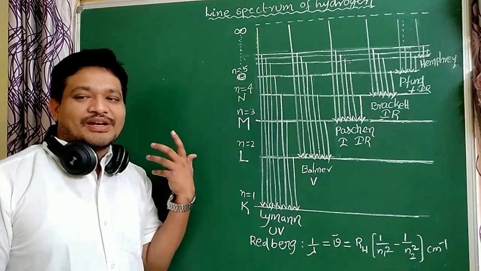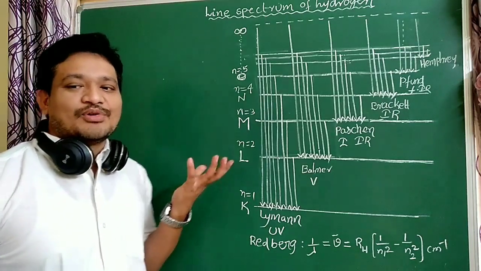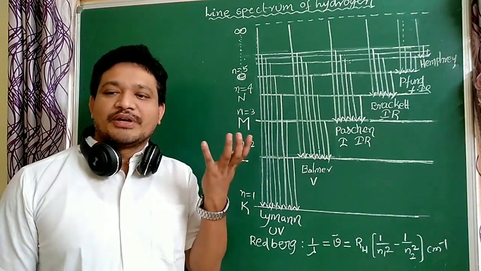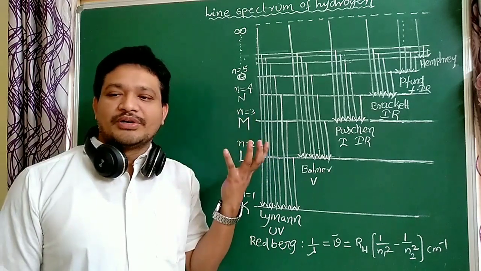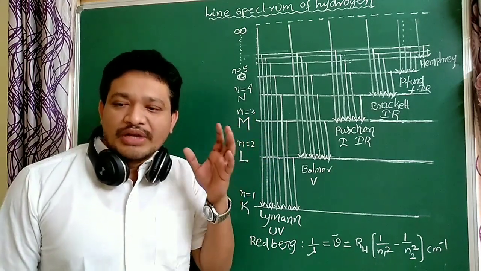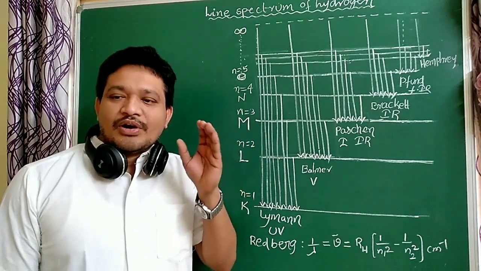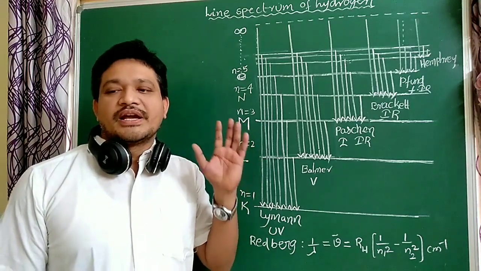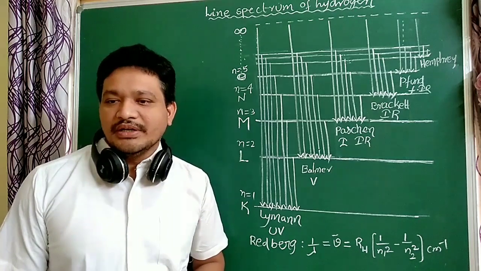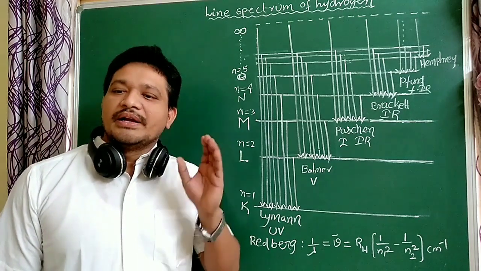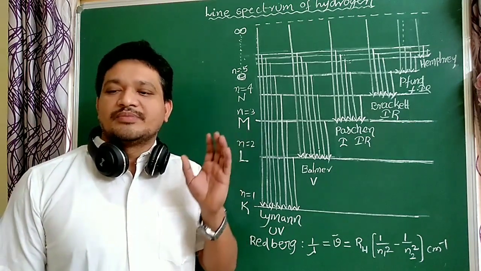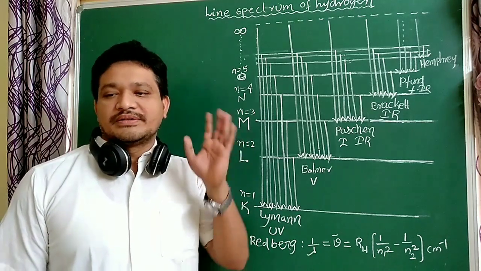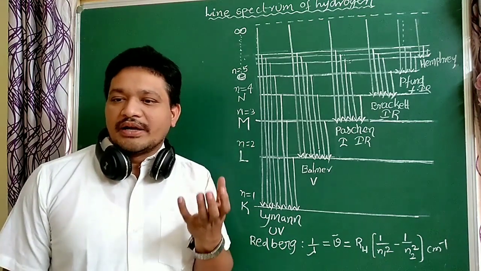In the previous class, we discussed spectrum and the types of spectrums. The topic is very important. Now we will discuss one of the spectrums, that is the line spectrum of the hydrogen atom and hydrogen-like particles. That means one-electron particles.